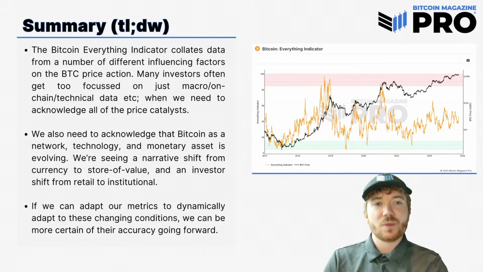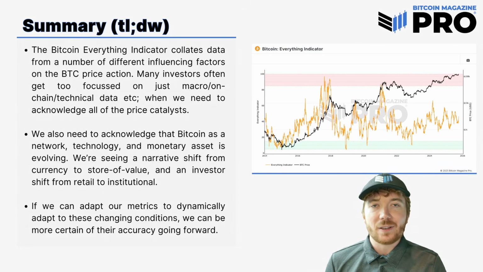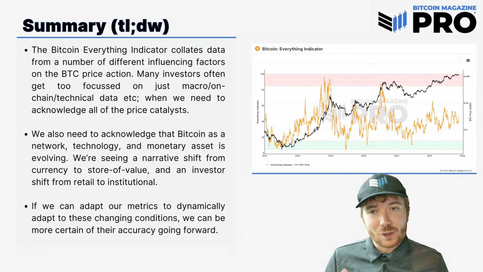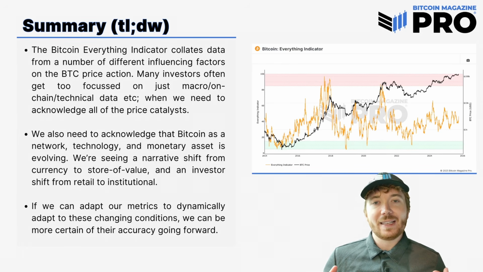So just to summarize, the Bitcoin Everything Indicator collates data from a number of different influencing factors on the BTC price action. Many investors often get too focused on just macroeconomic, on-chain or technical data, for example. So when we look at all the influencing factors and acknowledge all of these catalysts for Bitcoin price action, we get this confluence which provides a much more likely outcome on what is upcoming for Bitcoin.